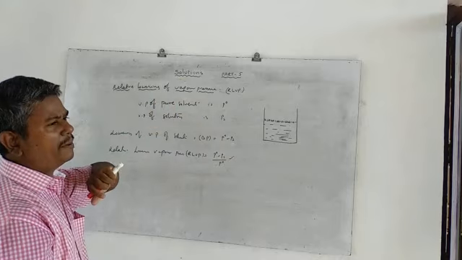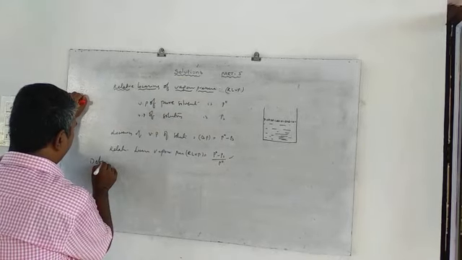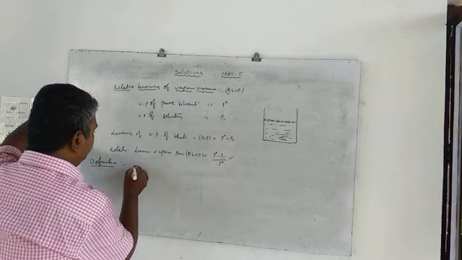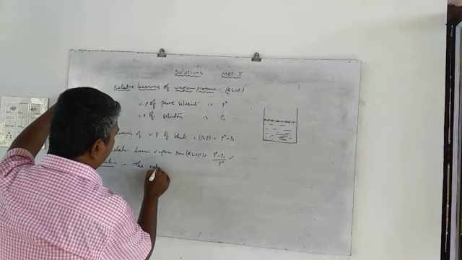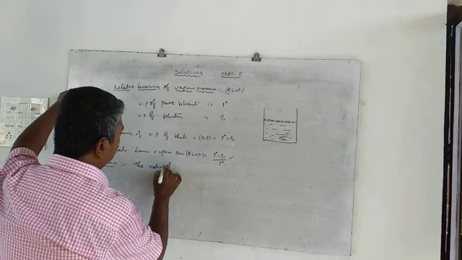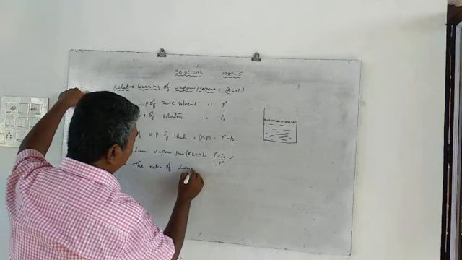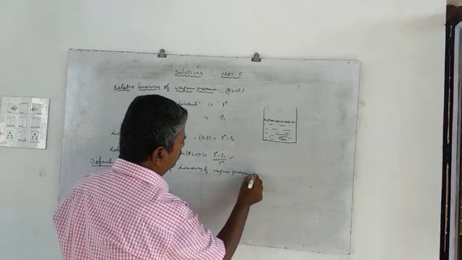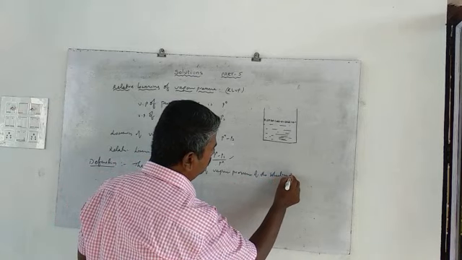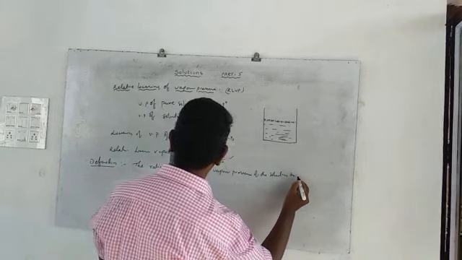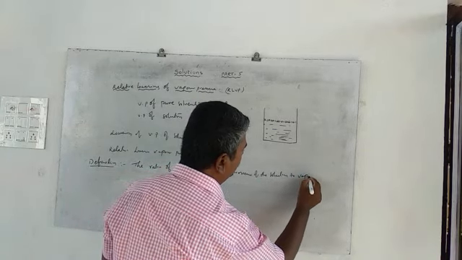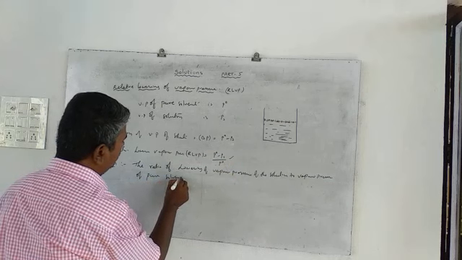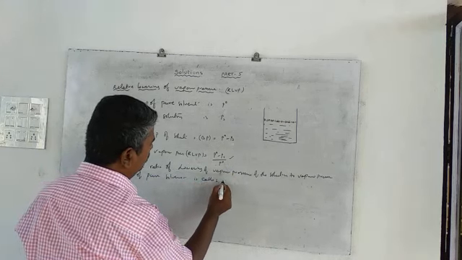So the relative lowering of vapor pressure is defined as the ratio of the lowering of vapor pressure of the solution to the vapor pressure of the pure solvent, and it is called RLVP.